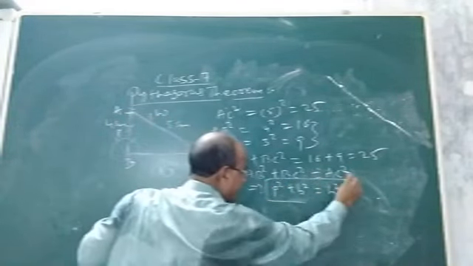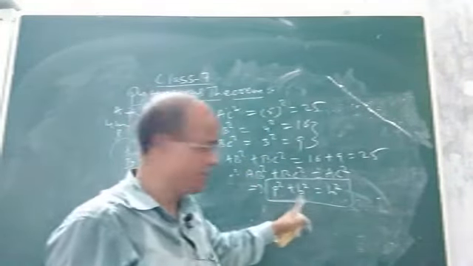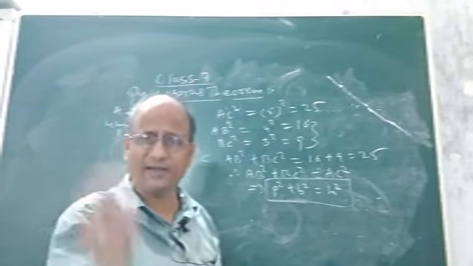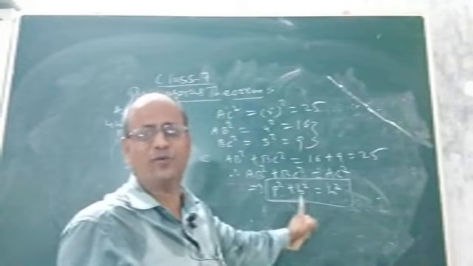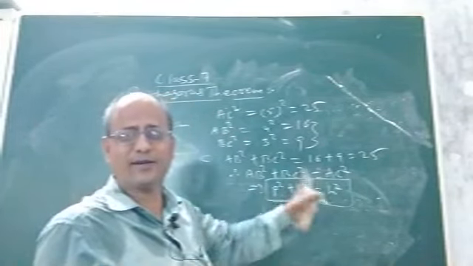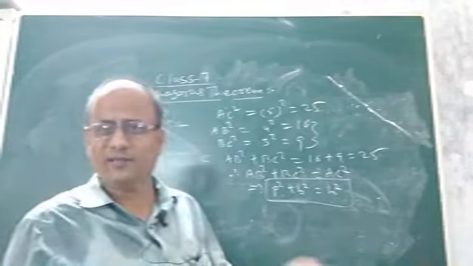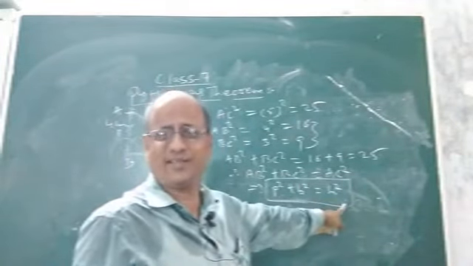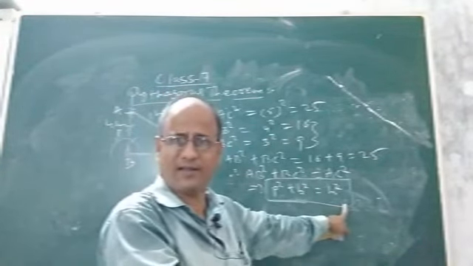See, this important relation or this important truth which relates the three sides of a right triangle is known as your Pythagoras theorem. So children, I hope you understood what is the statement of Pythagoras theorem. What does Pythagoras theorem say? H is hypotenuse. What is hypotenuse? It is the side opposite to the right angle in a right triangle.